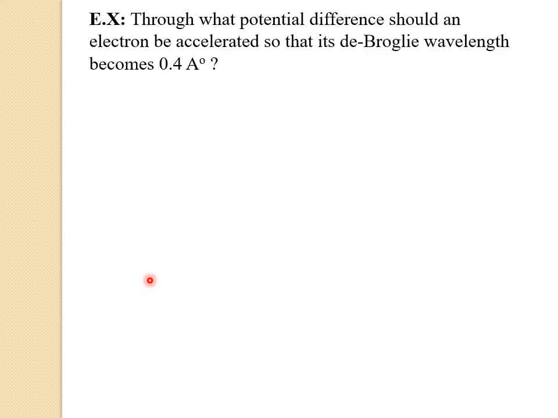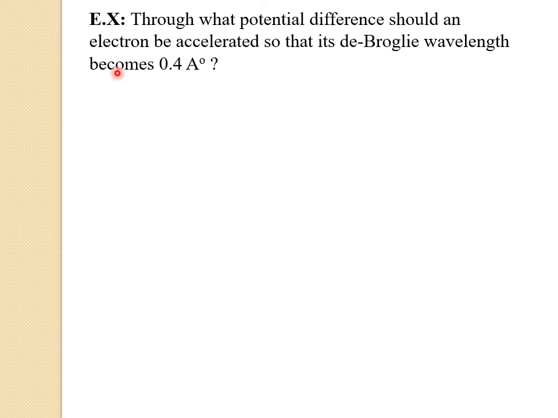Now let us solve an example on de Broglie wavelength of an electron. So let me read out the example. Through what potential difference should an electron be accelerated so that its de Broglie wavelength becomes 0.4 angstrom? So here they have given the de Broglie wavelength of an electron, that is 0.4 angstrom, and they have asked to find the potential difference. How much potential difference should be applied to get the de Broglie wavelength as 0.4 angstrom?